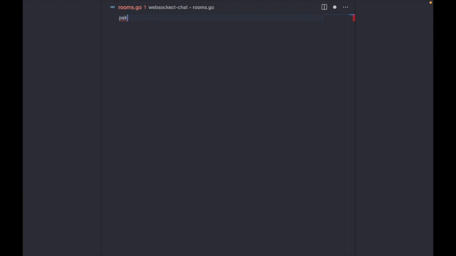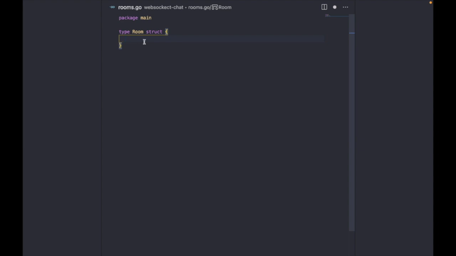Package main, and we're going to start with our type room, and that'll be a struct. The room will have a couple of fields. We'll go over each field one by one, and I'll explain them to you guys.